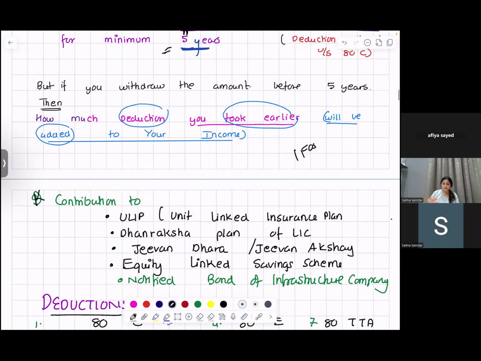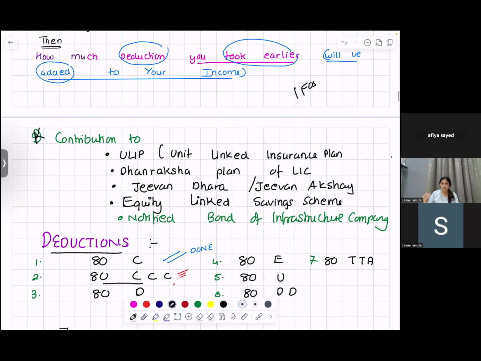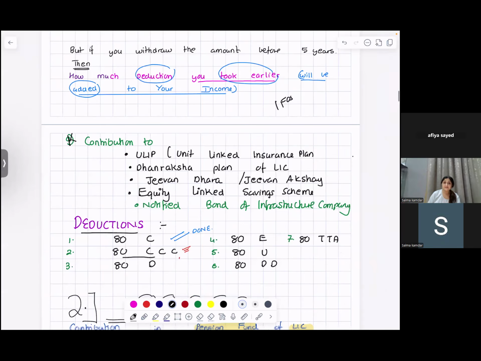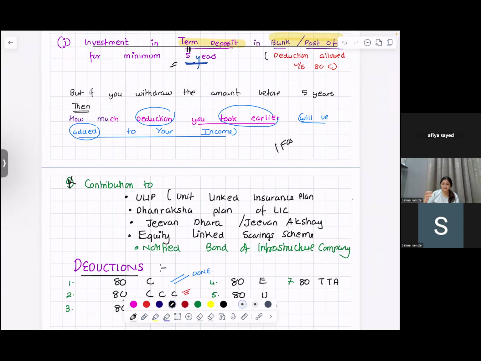If you're contributing to ULIP, Unit Linked Insurance Plan, Dhan Raksha Plan, Jeevan Dhara, Jeevan Akshay, Equity Linked Saving Schemes, Notified Bond of Infrastructure Company, deduction is allowed under 80C. Maximum deduction allowed is how much? 1,50,000.